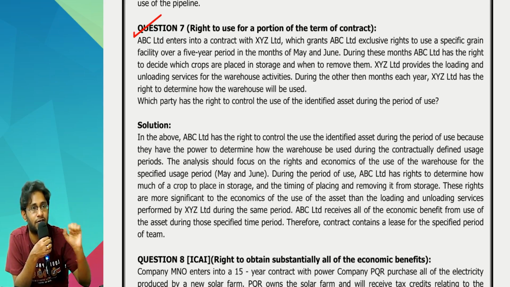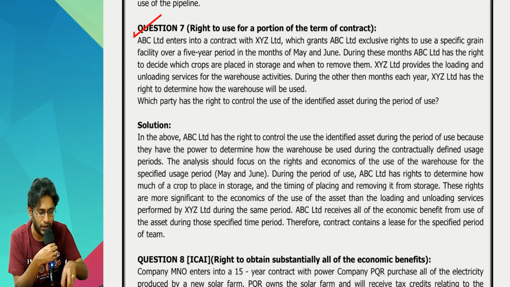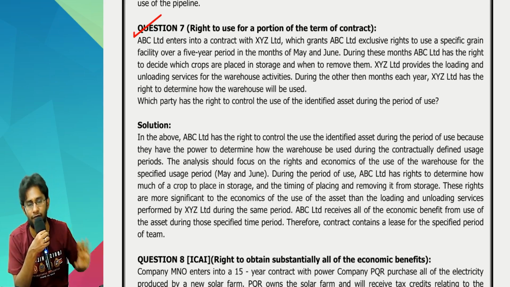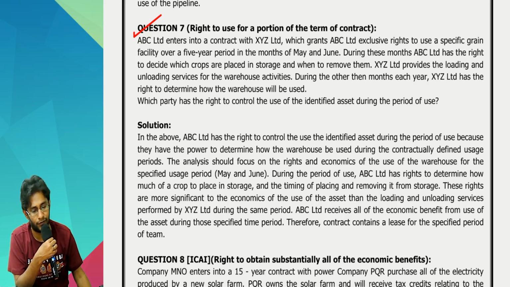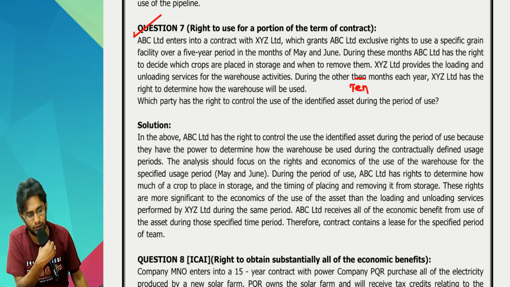During these months, ABC Limited has the right to decide which crops are placed in the storage and when to remove them. So, in those 2 months, how to use that particular property, full rights the customer will have. XYZ Limited provides the loading and unloading services also. During the other 10 months each year, XYZ Limited has a right to determine how the warehouse will be used.